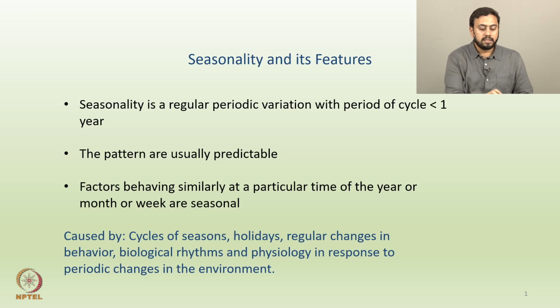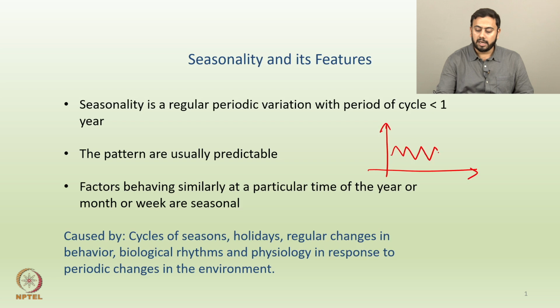And then such seasonal patterns are usually predictable, because if you want to jot down seasonality using a graph, it would be a repetitive pattern where the peaks correspond to some typical months over the year, whereas all the troughs correspond to some other months probably. But then such patterns are predictable, right?